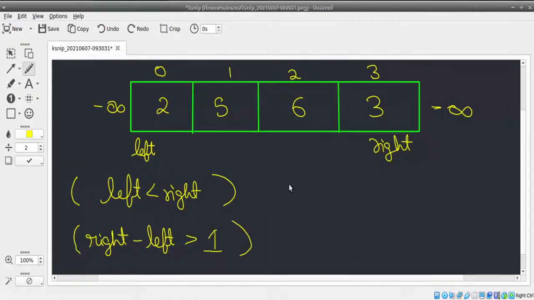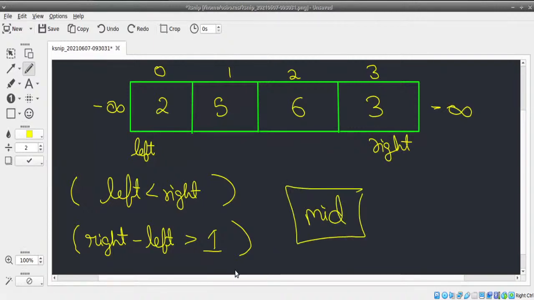Are both same? Let's say left is 3, right is 4. Is left lesser than right? Yes. Is right minus left greater than 1? 4 minus 3, is it greater than 1? They're not same. So when you use right minus left greater than 1, the logic is not same. You're skipping out one element in the middle, because that element is our mid which we're going to search.